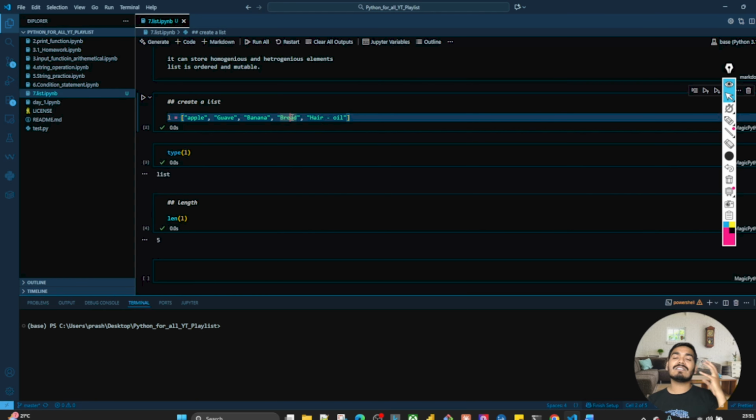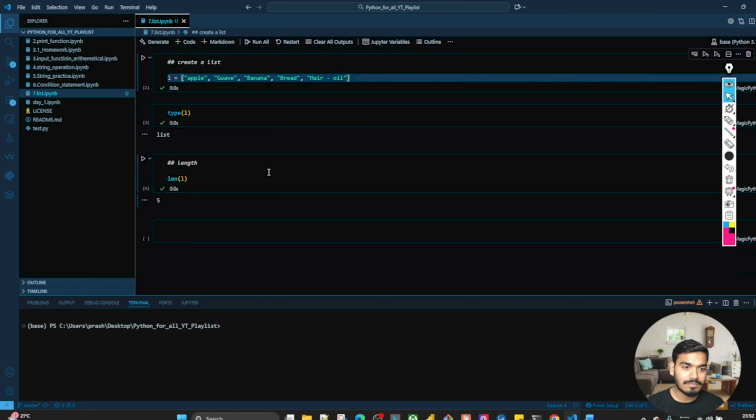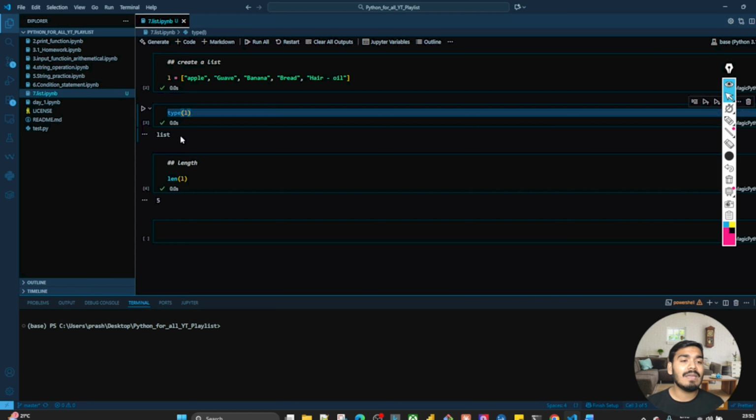If you want to assign all these strings into one variable, then you need to create a different data type that is called a list or tuple. What a tuple is will come again later on. But if you are keeping all these strings together under the square bracket and assigning them to a variable, that is called a list. Clear? Very much. Now, I have type list, length is 5. So 1, 2, 3, 4, 5. We have 5 elements in that.